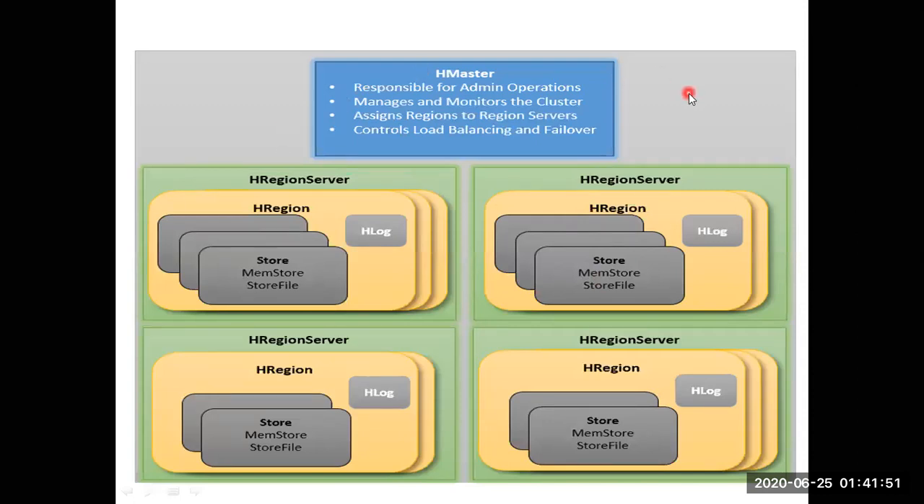This is the architecture for HBase, and you can see one master and all the others are slaves. The major one is called H Master, which is responsible for admin operations, which monitors the clusters, which manages and monitors the region servers, which assigns regions to region servers, and which controls load balancing and failover.